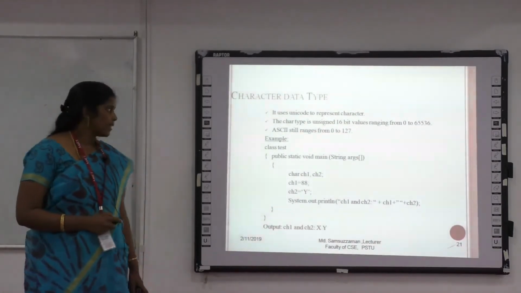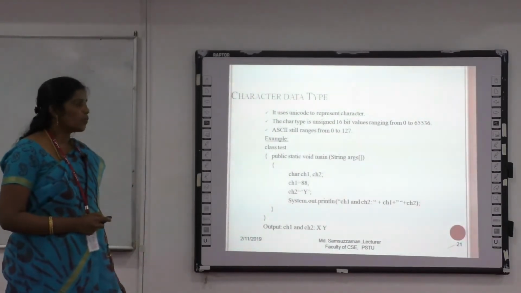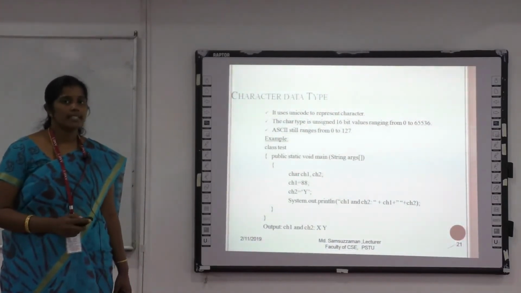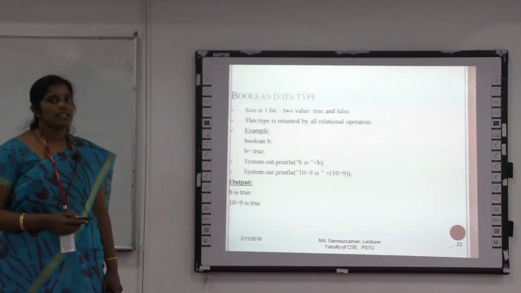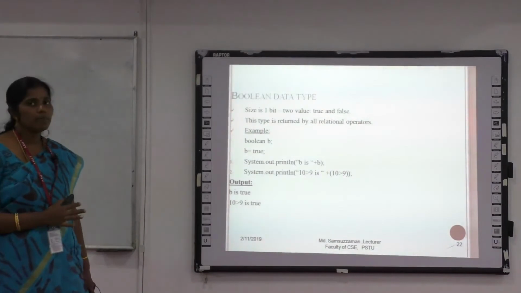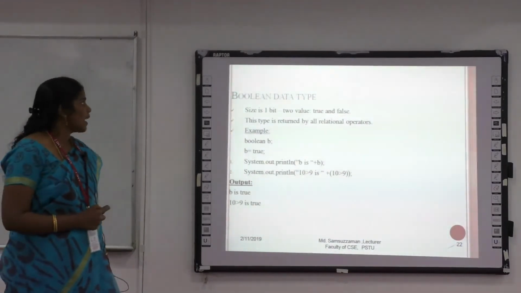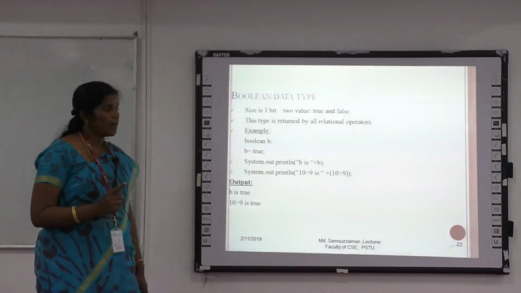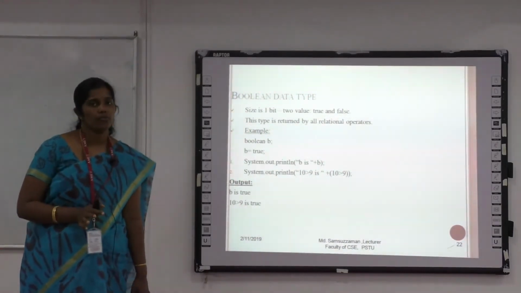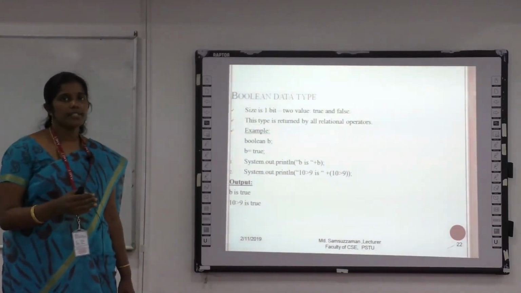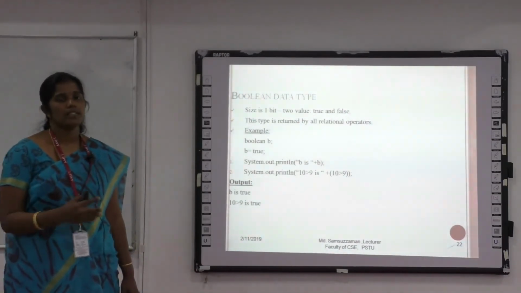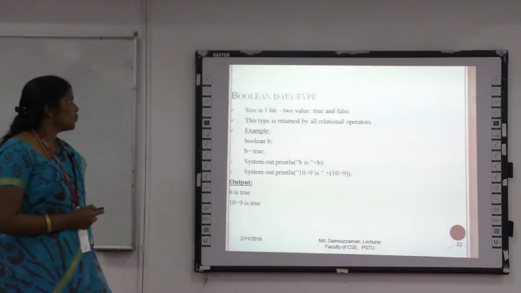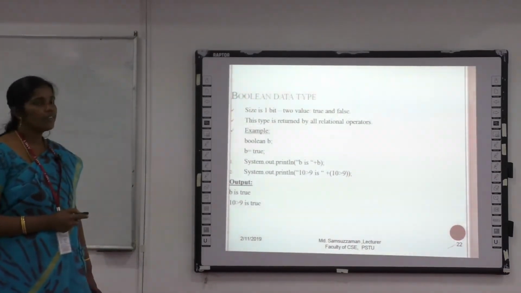So the values 0 to 127 represent alphabets in uppercase and lowercase, at the same time digits 0 to 9 and some symbols. So they are specified in a numeric way. Then another one is the boolean data type. The boolean data type size is 1 bit. It is used to store true or false. It checks the condition. If the condition is true, it executes the corresponding statement. If the condition is false, it executes the corresponding statement. So the boolean data type stores a true or false value.